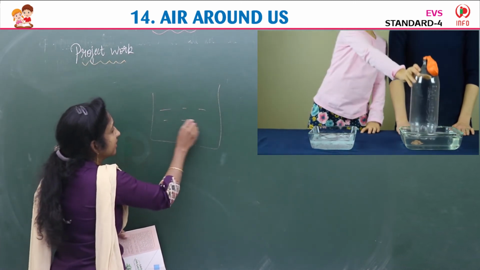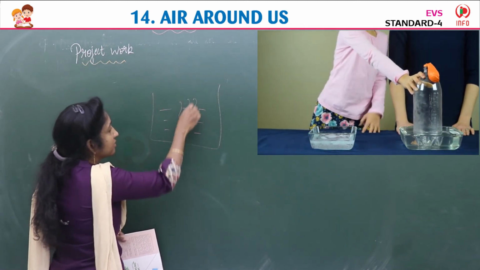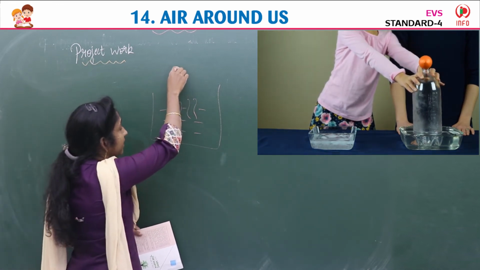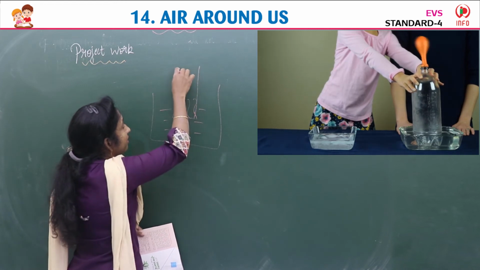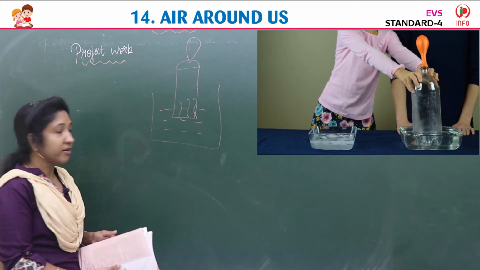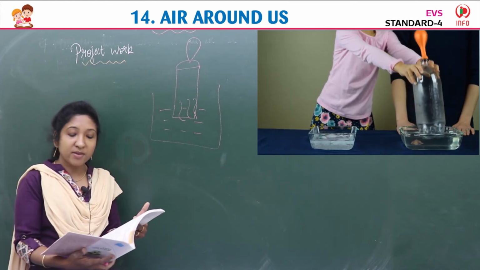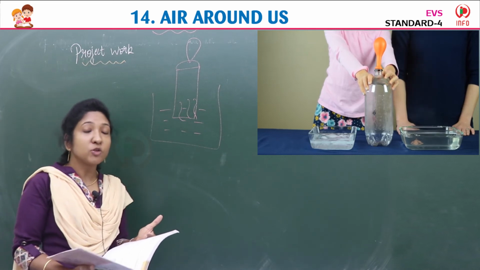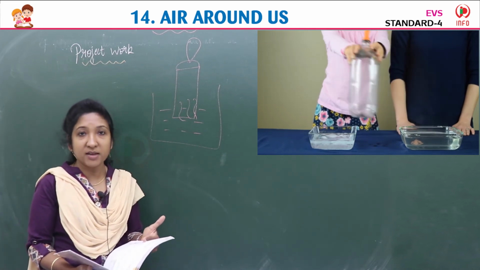Hot water is there here. This is hot. Then you have to keep that empty bottle with the balloon inside this hot water. Then see what happens. After a few minutes, what will you observe, children? Try to do this experiment at home.